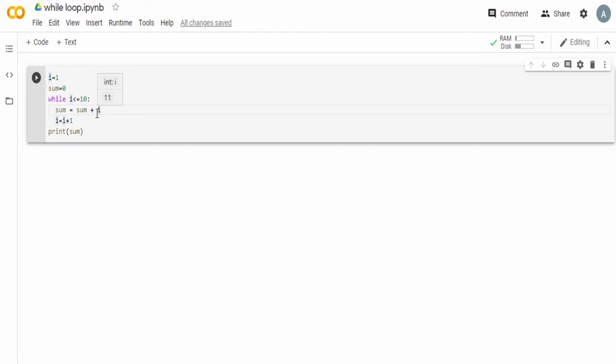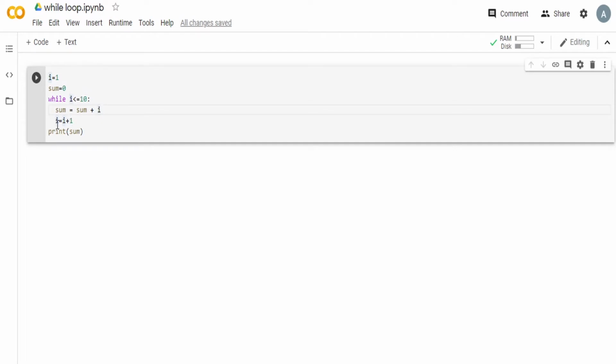What this means is that currently sum is 0 and I is 1. So 0 plus 1, the sum is 1 because we only have one natural number right now and that is the first one. Then we update I. Now 1 plus 1, I becomes 2. Now the while condition is checked again and what happened right here was one iteration.